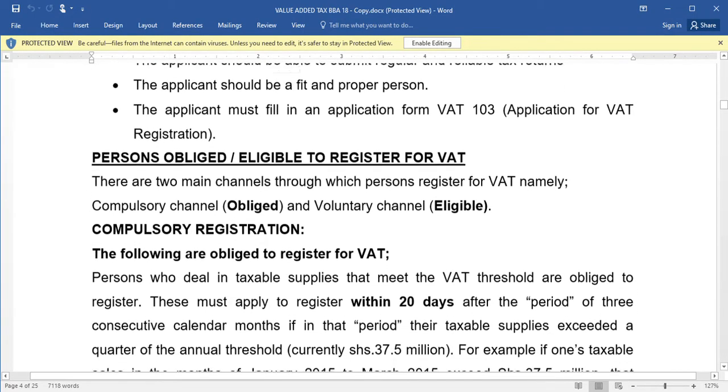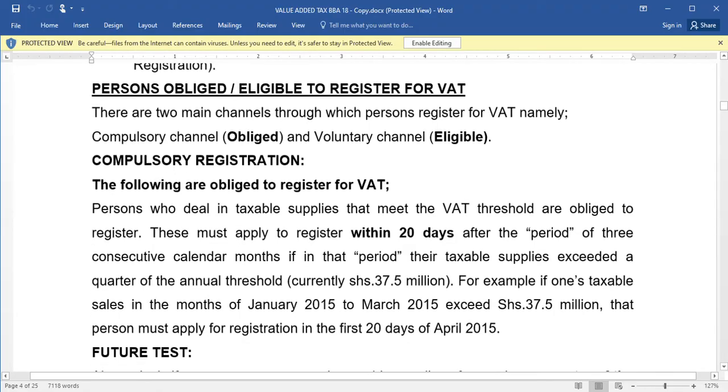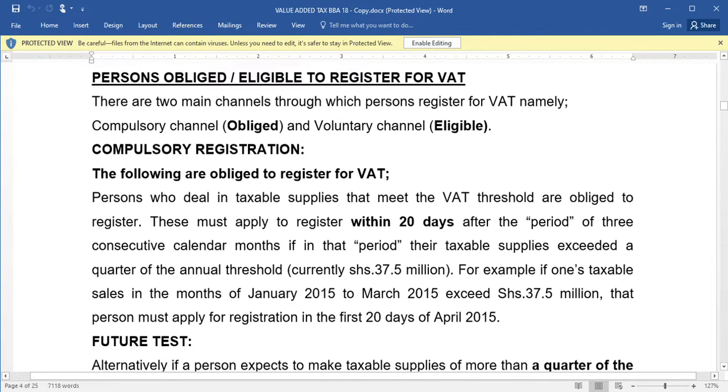Then let's look at the categories of VAT. Persons eligible or obliged to register for VAT. Which people are eligible or obliged to register for VAT? There are 2 main channels through which persons register for VAT: the compulsory channel and the voluntary channel. The compulsory channel are known as obliged and the voluntary channel are known as eligible.